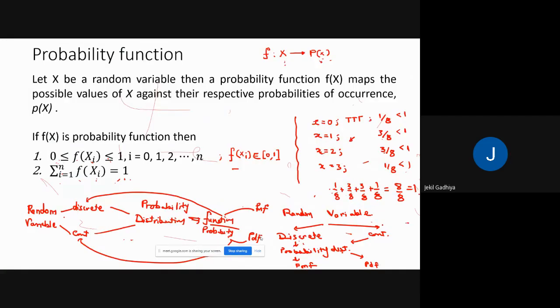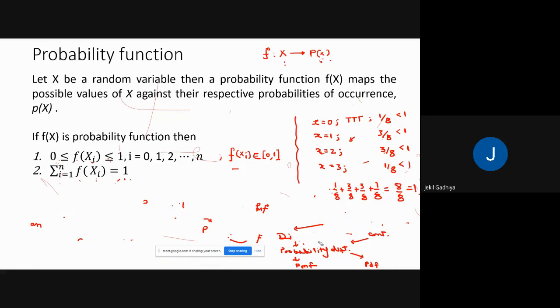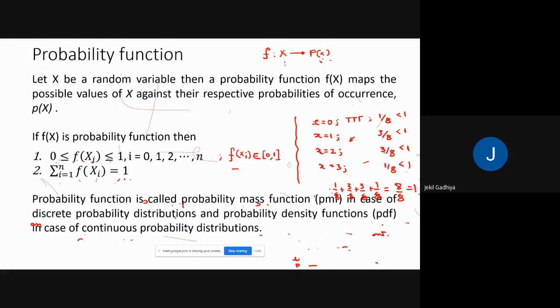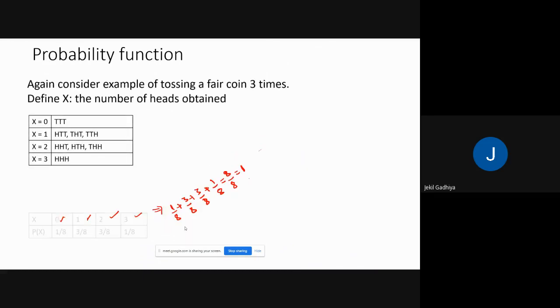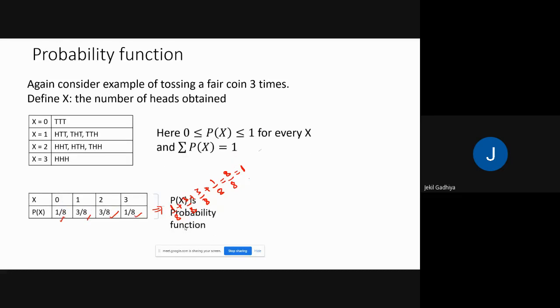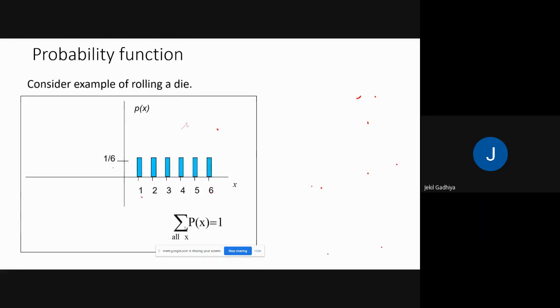So this is a probability function, and a probability function is called a probability mass function in case of a discrete probability distribution, and a probability density function in case of a continuous probability distribution. And these are the examples. This example we already discussed, and the next example is for rolling a die. Okay, now try to understand this example.